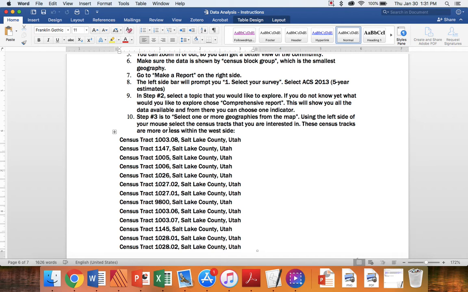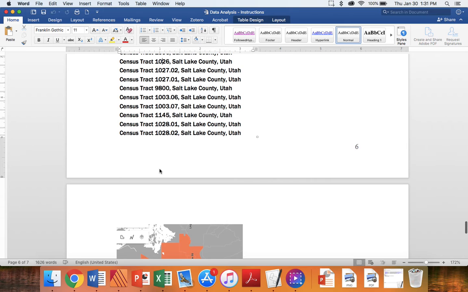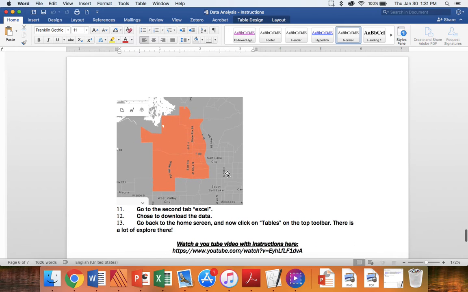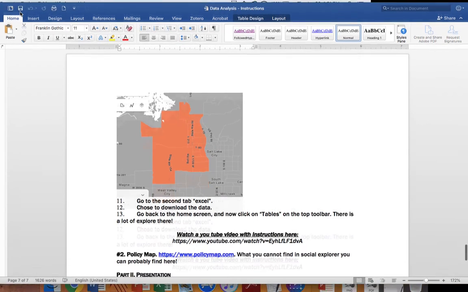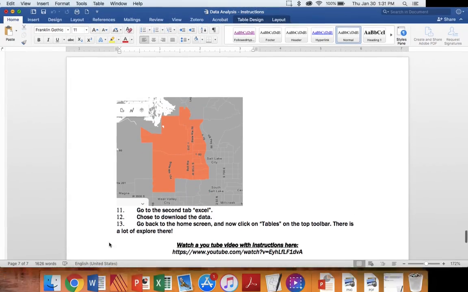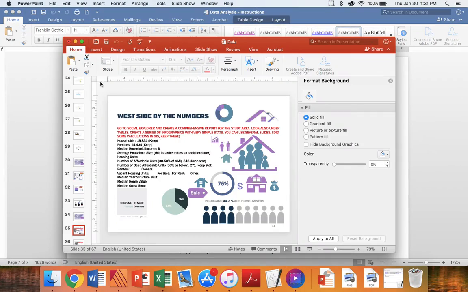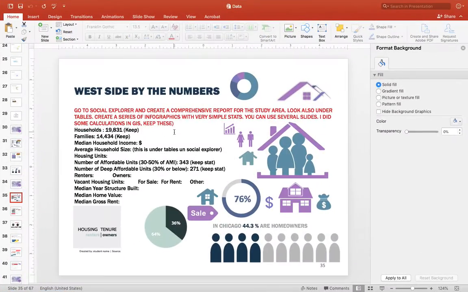So there's a number of census tracts that you will have to select, and this is how the area looks. If we go back to our PowerPoint, the idea here is to create some infographics with these simple stats. You can use several slides, so right now there's a lot of data here.